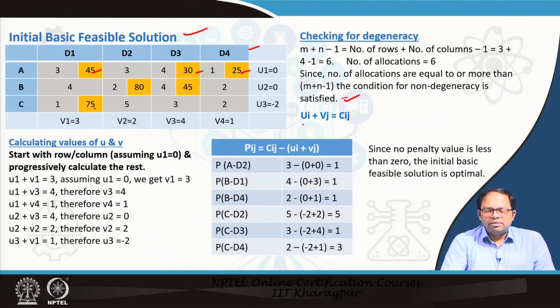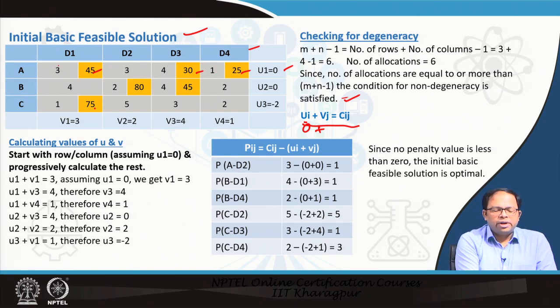We also have the formula ui plus vj equal to cij. Let's start with the assumption u1 equal to 0. We can start with any one of the rows or columns, but let's start with u1 equal to 0, and then with u1 equal to 0, plus vj equal to cij. We already know the cij values for all the allocated cells. So immediately we can find the v values. Because u1 is 0, v4 would be the same as this cost, so it is 1. Then v3 would be the same as this, which is 4.